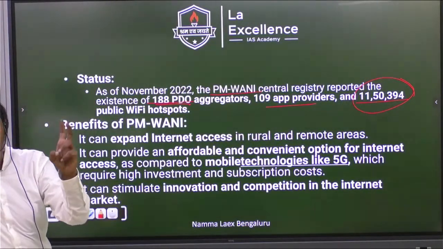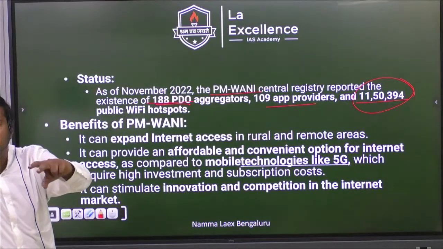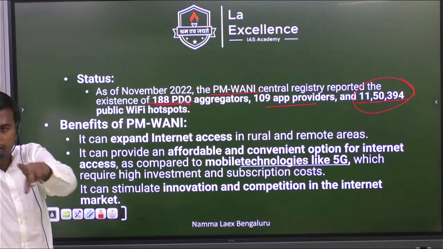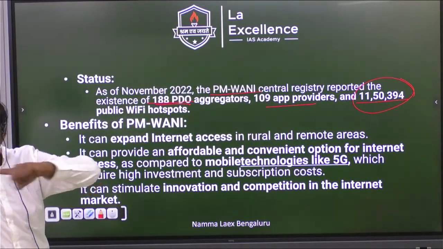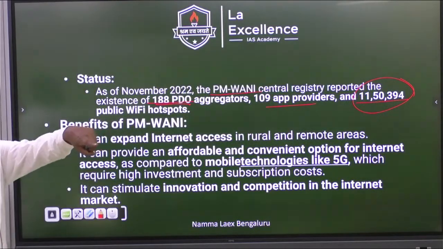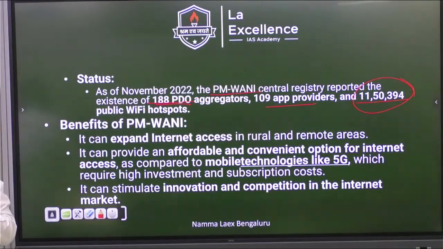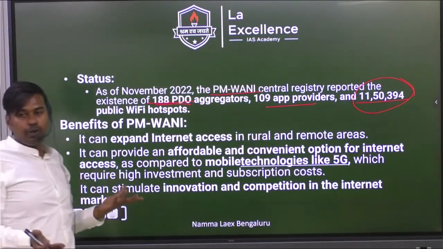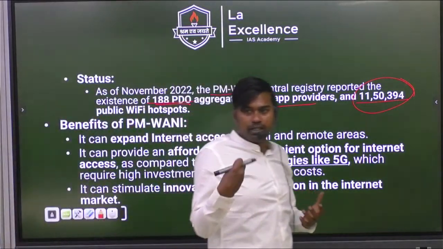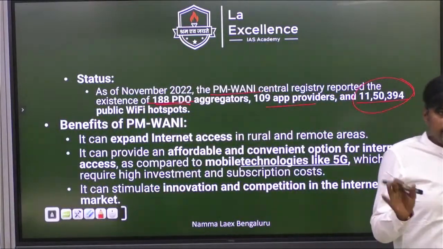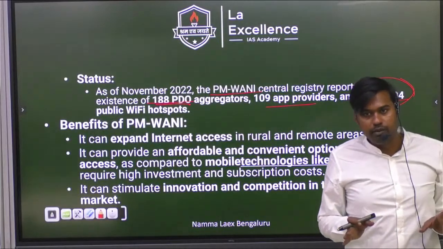Second problem they are saying is, see, villages, if they want to provide any tea shop Wi-Fi, they want infrastructure. They want data cable should be connected. And who will provide that? The data aggregator. Then that operating cost will be very high for villages, because we don't know whether people will immediately come and they will buy internet from you. Is it or not? So the success of the scheme is mixed.